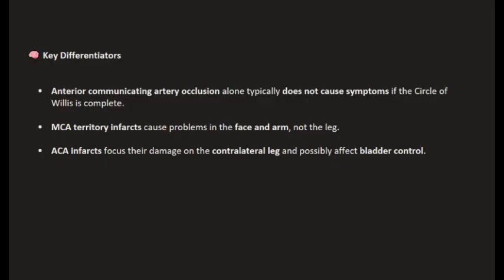Key differentiators include the following. One, anterior communicating artery occlusion alone typically does not produce symptoms if the circle of Willis is complete and intact. Two, MCA territory infarct causes problems in the face and arm but spares the legs. Three, anterior cerebral artery infarct focuses its damage on the contralateral leg and possibly affects bladder control.